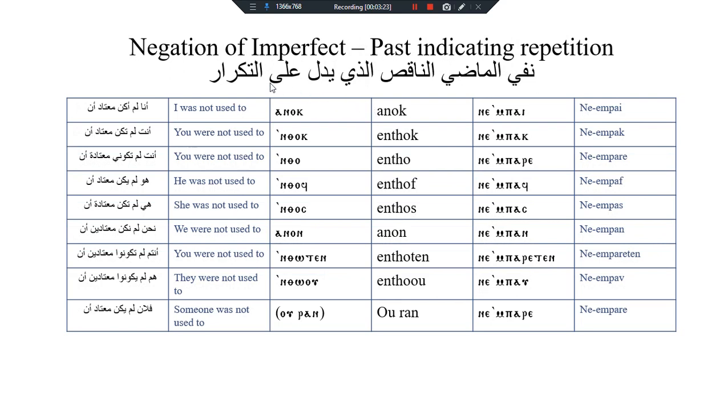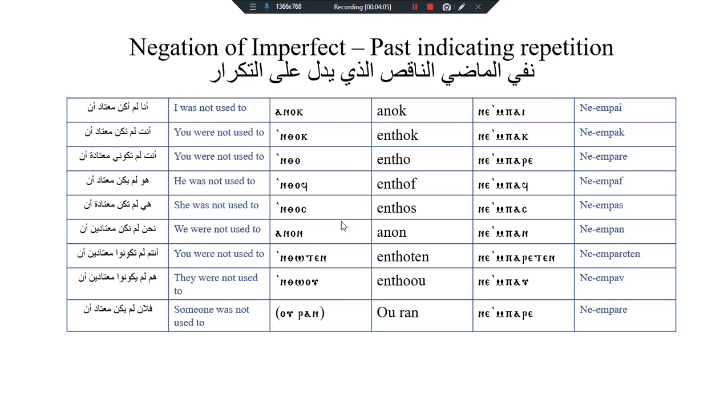We here get a look about the negation of the tense. The negation of the tense is made by ne, which indicates the past, and empa, which indicates the negation, followed by the pronoun. So we say anok means I. Ne empai, I was not used to. Ensok, you. Ne empak, you were not used to. Enso, you for feminine. Ne empare, you were not used to. Ensof means he. Ne empaf, he was not used to.